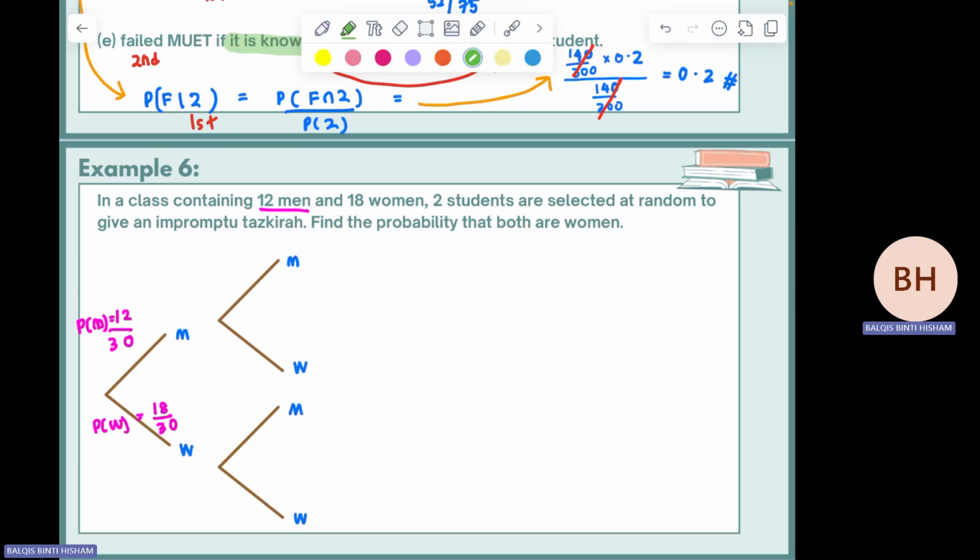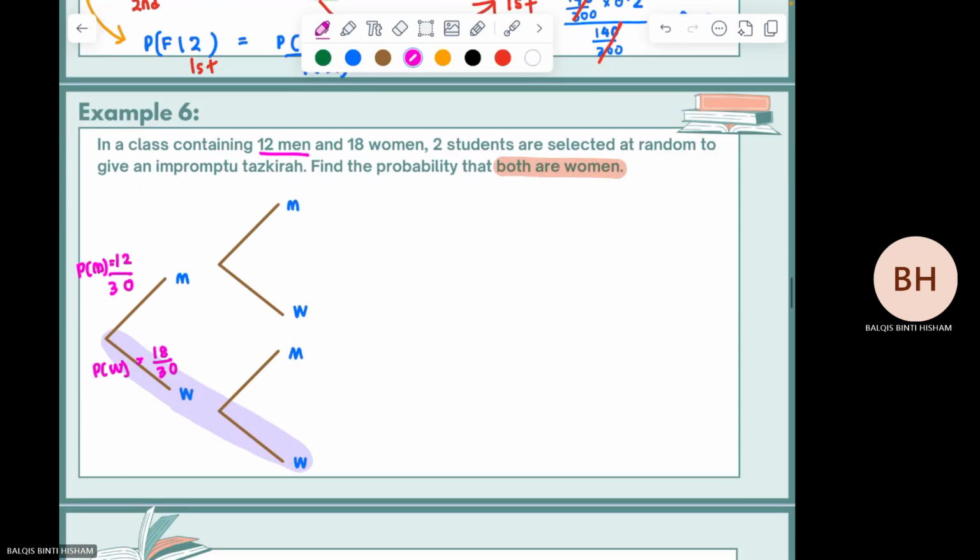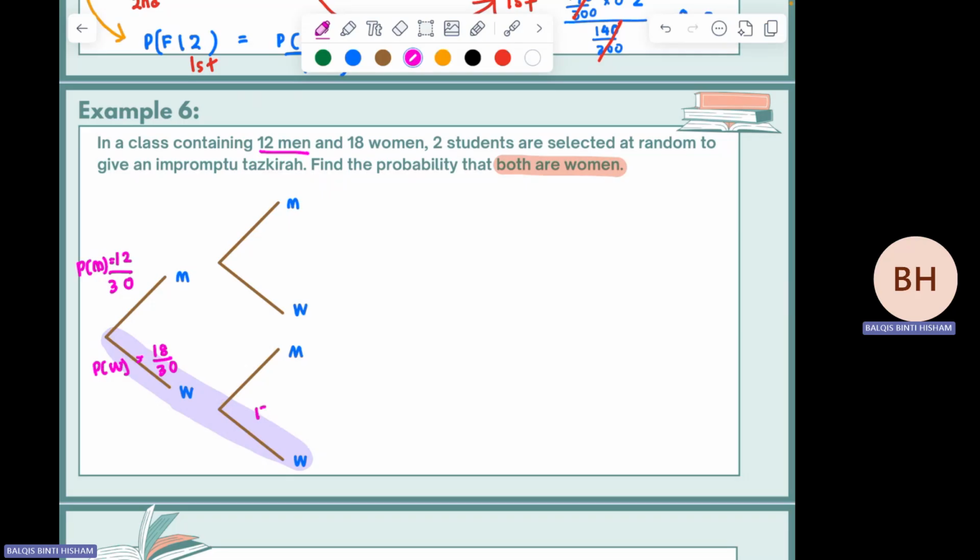So question asks what? Both are women. So soalan nak yang ni. Women and women. So kita fokus on that branch of trees only. So what is the probability here if you are selecting a woman for the first selection? This one is 17 over by 29. Okay. Is this the equal value? No. So how can you symbolize this one? The symbol is P select women given that the first one is also women.